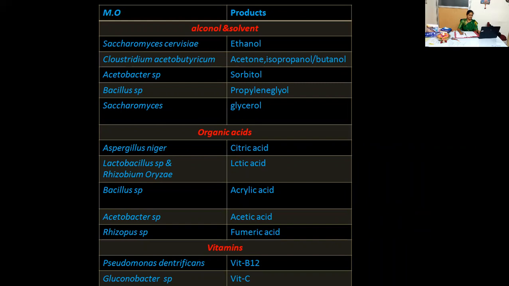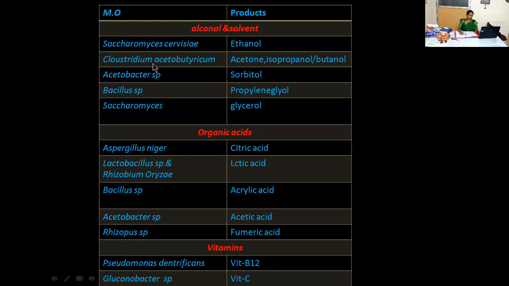And what kind of products are we focusing on in industrial biotechnology? Valuable commercial products. Here you can see some examples under microbial products.